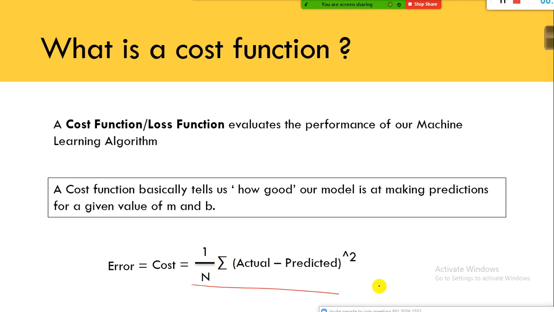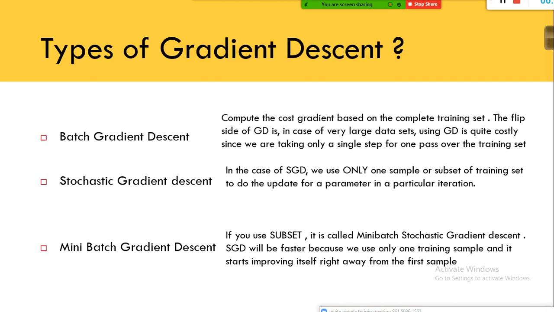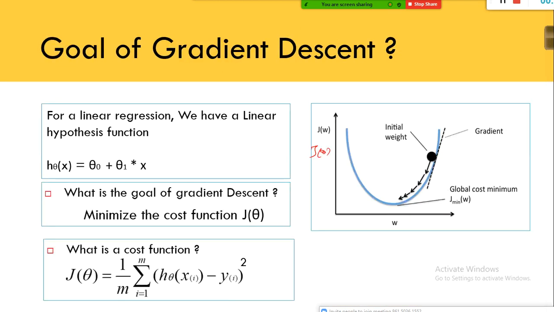See, instead of writing like this, what is cost? I use the notation J of theta is equivalent to 1 by n into the sum of h theta of x minus the y i, whole square. For each and every observation, the computed error. So here I mentioned the actual value. This is my actual. This is what my predicted. It will be a bit confusing, but don't worry.